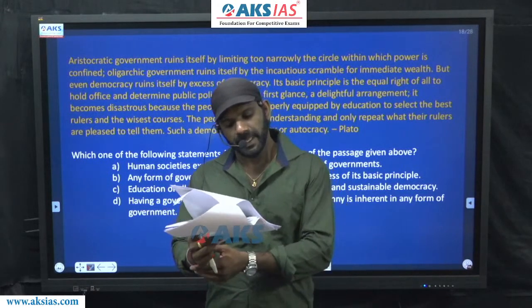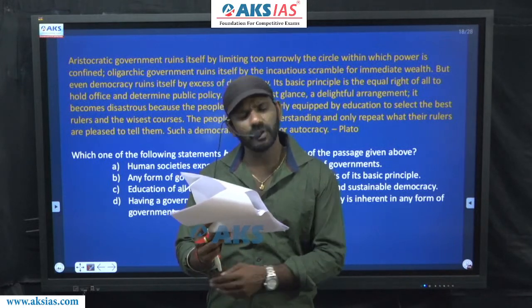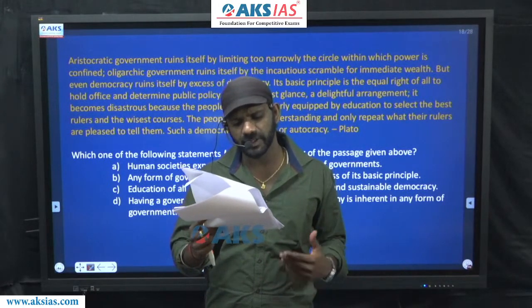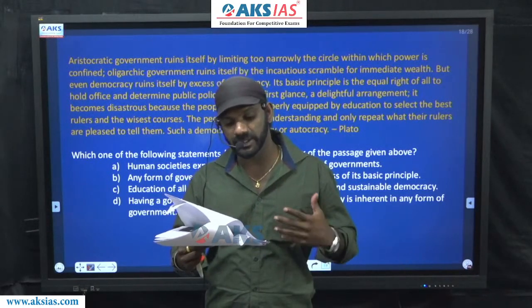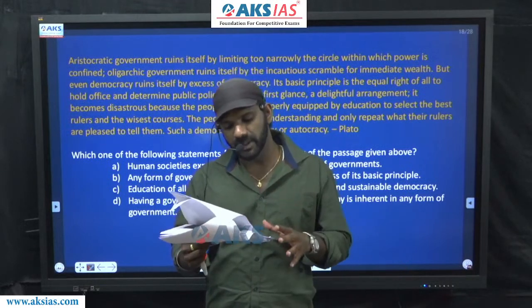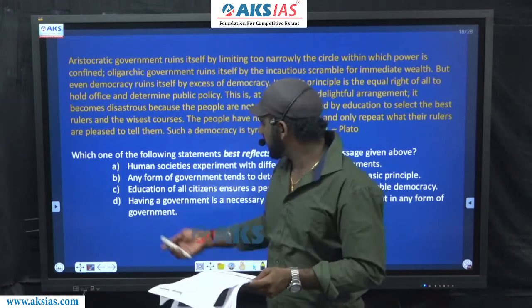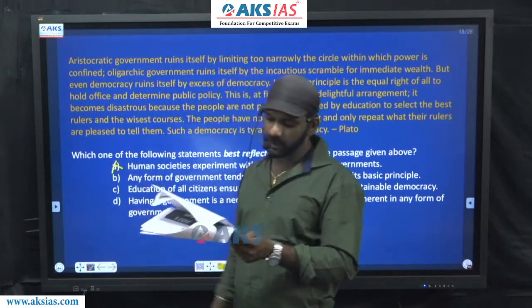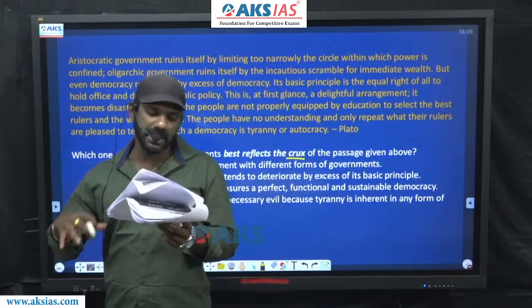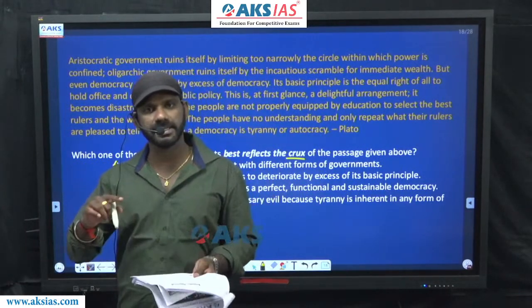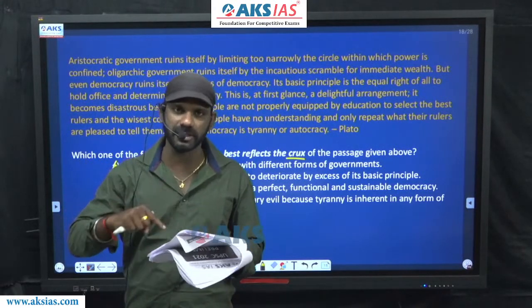Come to A. Human societies experiment with different forms of government. The paragraph is not telling us that human societies experiment with different forms of government. It talks about how excess of something ruins itself. So A can be eliminated. Come to B. Any form of government tends to deteriorate by excess of its basic principle. Yes, any form of government. Here we have a lot of forms talked about.